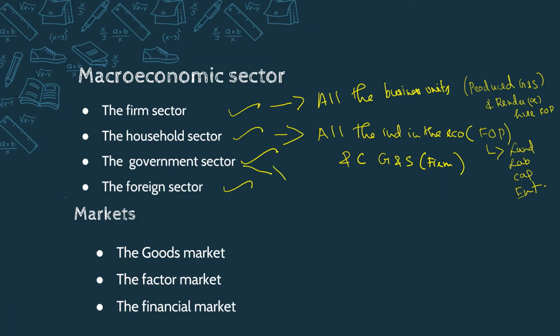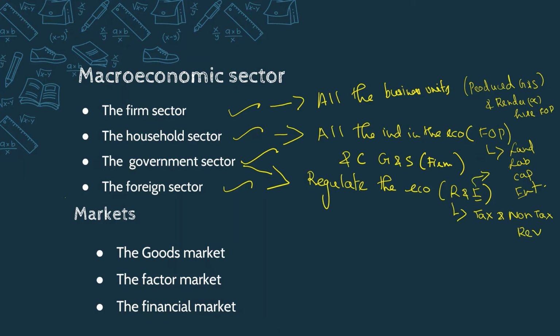Then the government sector. The primary function of the government sector is to regulate the economy. The government sector also incurs expenditure, and they earn revenues from tax and non-tax revenues. Non-tax revenues are fees and fines, and the expenditure is for public services like infrastructure facilities such as schools, hospitals, etc. These are the basics.